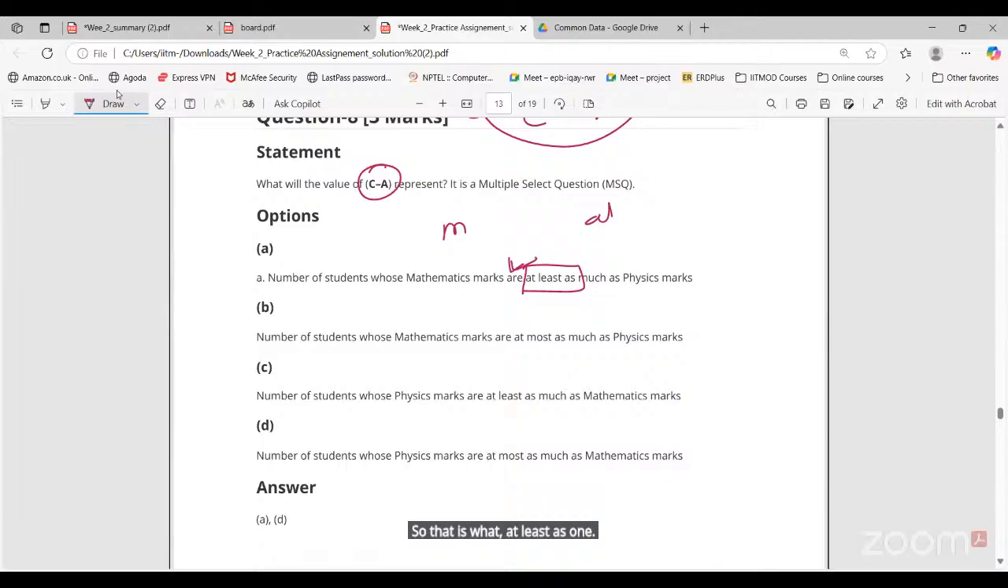What is at least here? In Hindi we used to say kam se kam, right? So that is the greater than or equal to symbol. So at least as much as physics marks. So option A is correct.